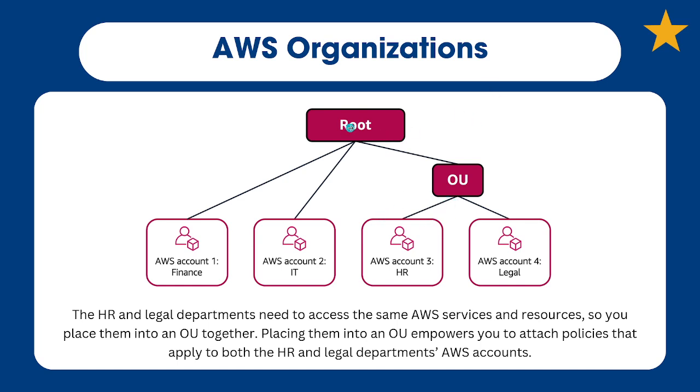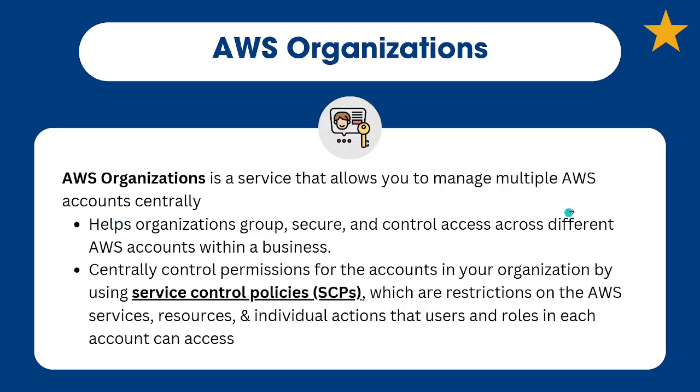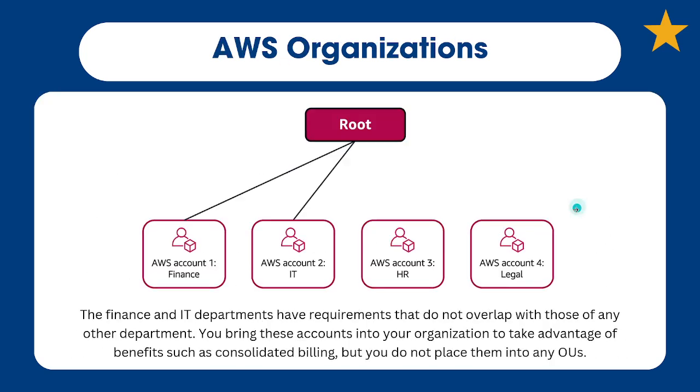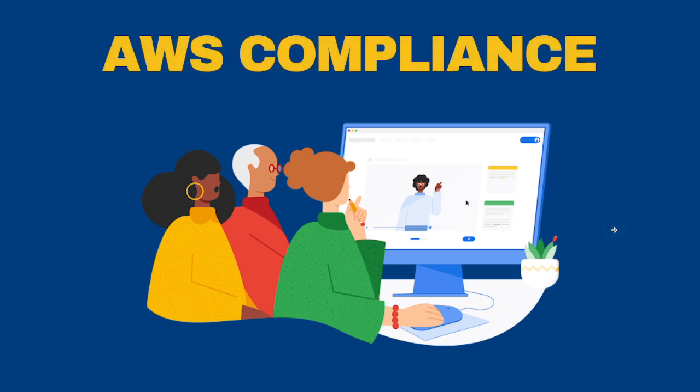Now if I'm applying policies, I don't have to apply 1, 2, 3, 4 separate policies. Remember, we call these policies service control policies, or SCPs. Now I just need to apply 3 sets of SCPs. This one is going to have an SCP, this one is going to have an SCP, and this one, grouped together as an OU, is going to have a single SCP shared between the 2 accounts and the 2 departments. Placing them into an OU empowers you to attach policies that apply to both HR and legal departments' AWS accounts. So again, a little bit more efficient, saves you time, and is more organized.